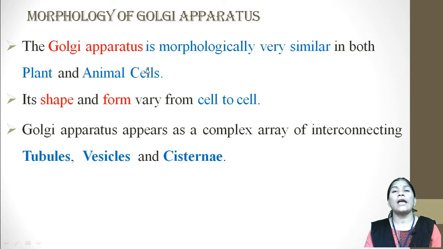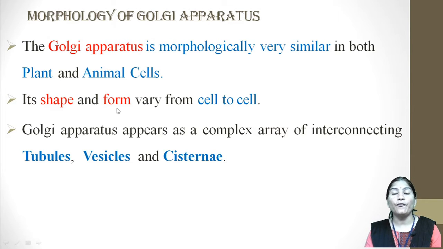The Golgi apparatus is morphologically very similar in plant and animal cells. Means the external appearance of the Golgi apparatus is much the same in plant and animal cells.